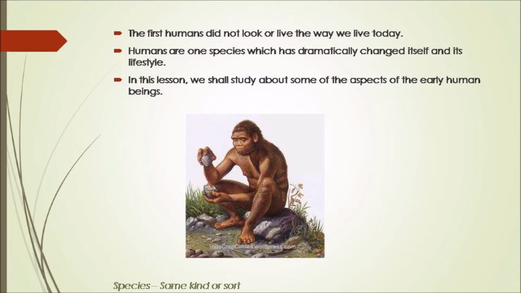Species means living organism of the same kind. So it is said that humans are the only living creature which has dramatically changed itself and also its lifestyle. So in this chapter we will study about some of the aspects of the early human beings.